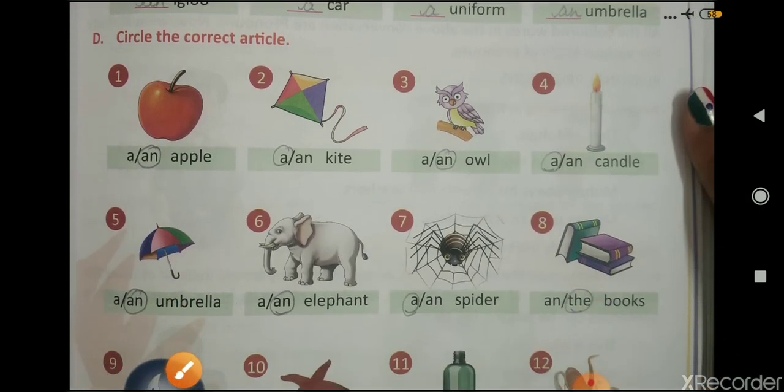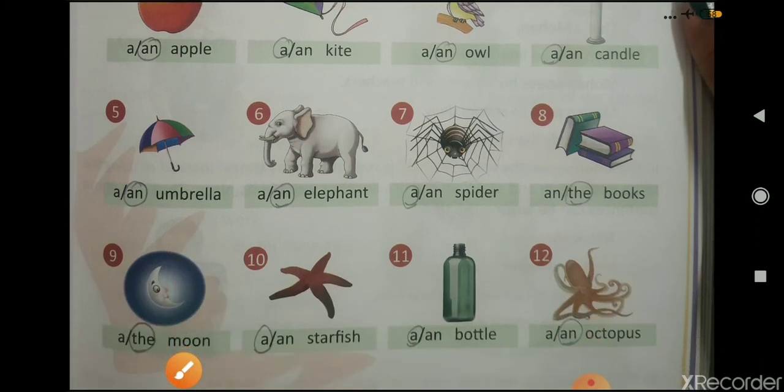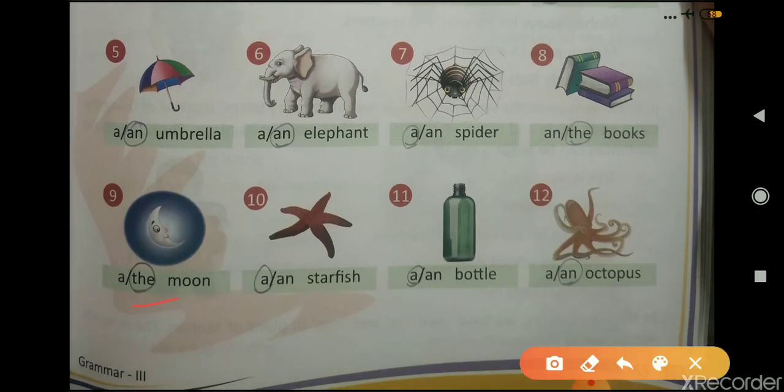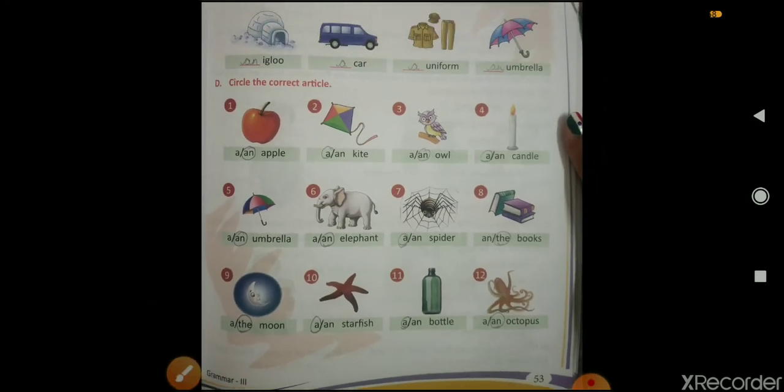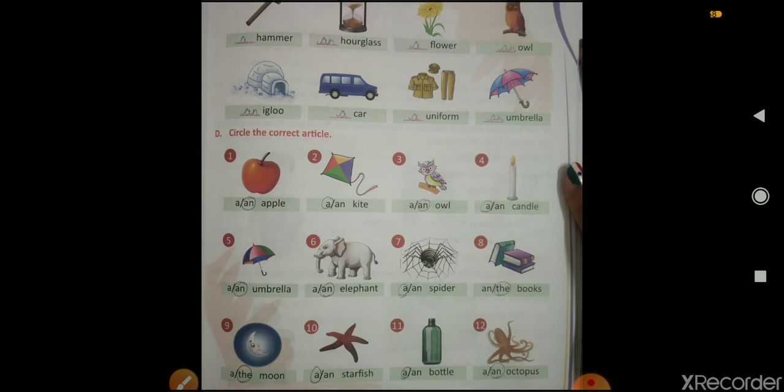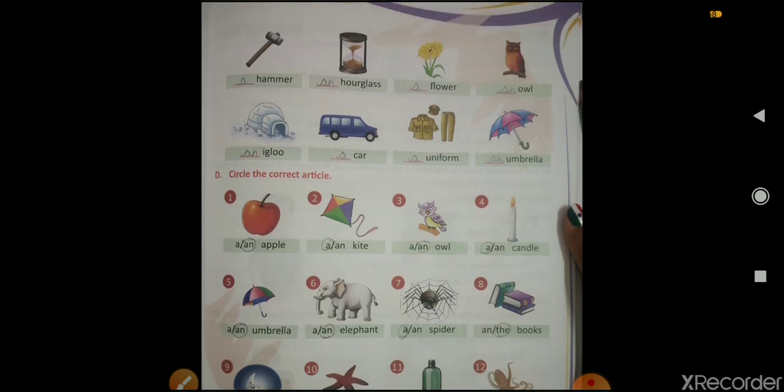Now next, exercise D. Circle the correct article, a or an. The correct one is an apple, a kite, an owl, a candle, an umbrella, an elephant, a spider, the books, the moon, a starfish, a bottle, an octopus. So these are your exercises of lesson number 10. You have to complete these exercises in your book. So this is all for today. Thank you.